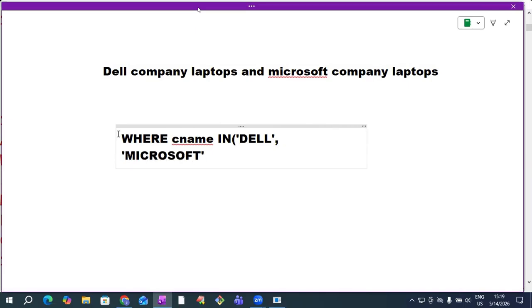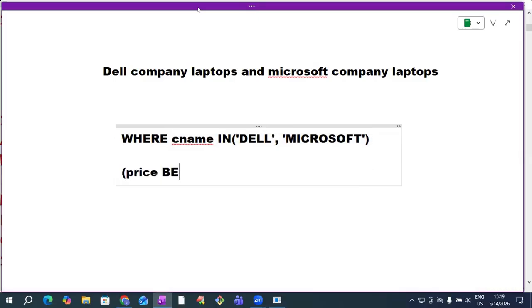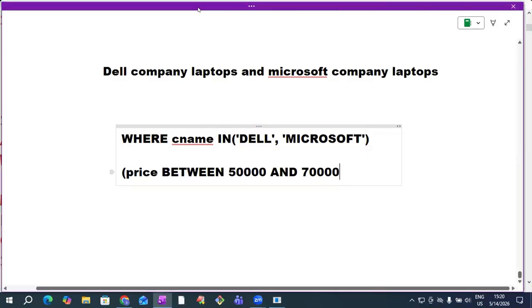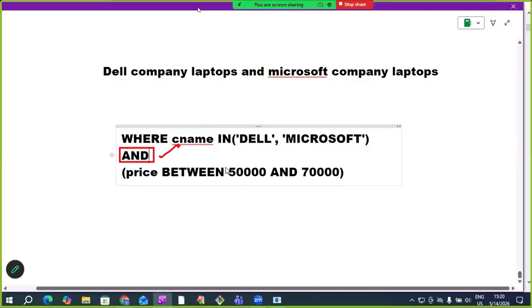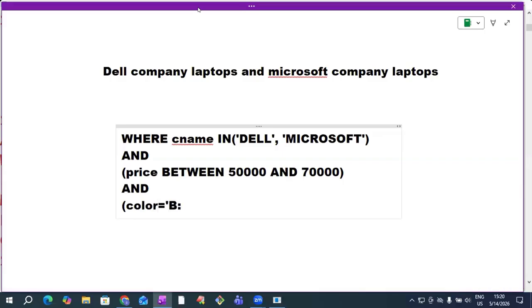Internally, this condition will be applied if you are searching for Dell company laptops or Microsoft company laptops. And price must be between 50,000 and 70,000. So this condition is satisfied, meaning maybe a Dell company laptop or Microsoft company laptop, and this condition should also be satisfied. Both conditions should be satisfied means AND. And if color is black, display, or if color is silver, display.